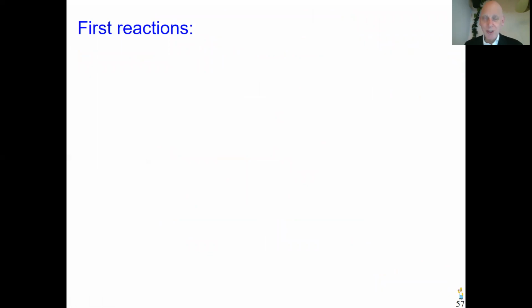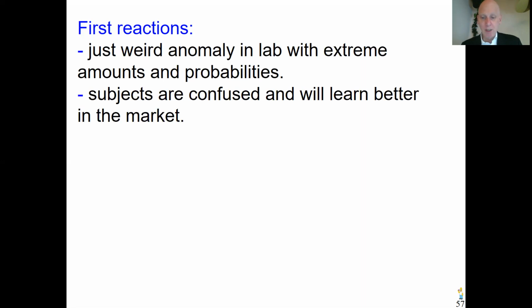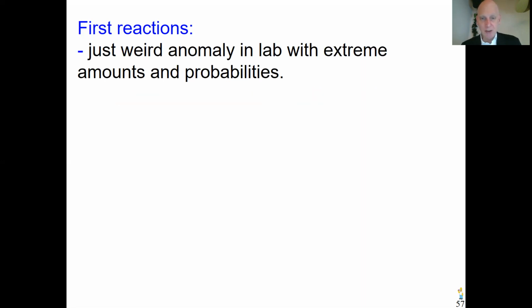Well, anyway, in the literature, when Allais published his paradox in '52, '53, '54 in papers, the first reaction of people was that they said, this may be true what Allais has, that may be a violation of expected utility, but that's just some weird extreme numbers happening in a laboratory, not very relevant for everyday decisions, or these extreme amounts of probabilities. So maybe this is a violation, but it's not important enough to pay attention to. That was one argument that people put forward much. And actually one of the contributions of Kahneman and Tversky was to show that this kind of thing also happened with practically relevant questions, not just with these extreme inputs.